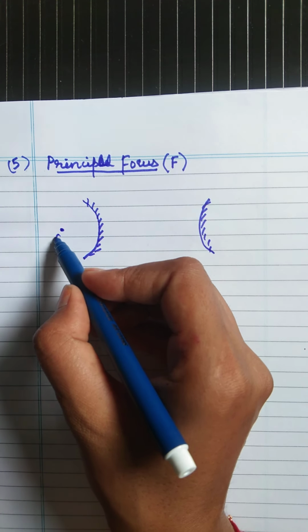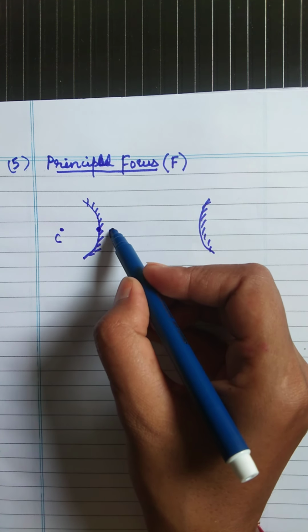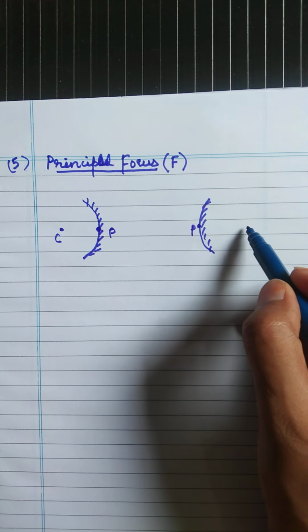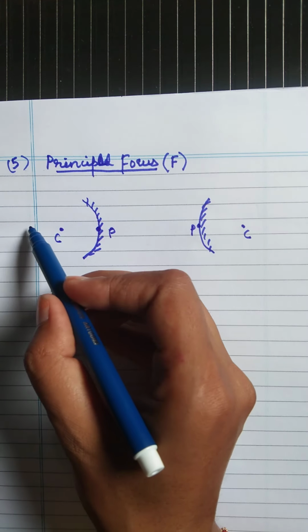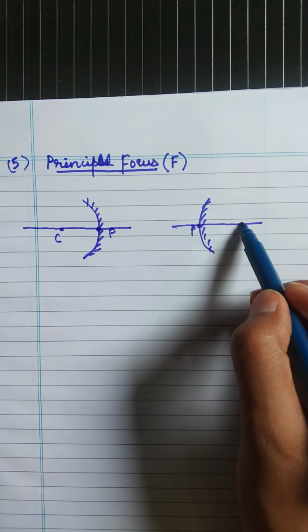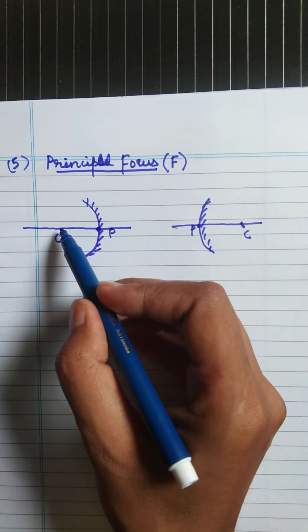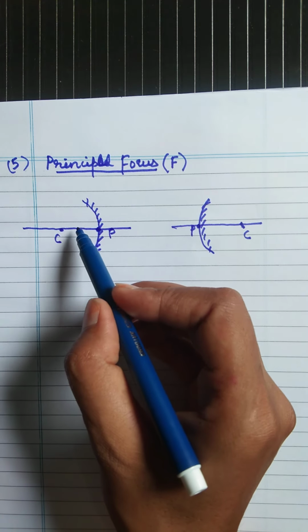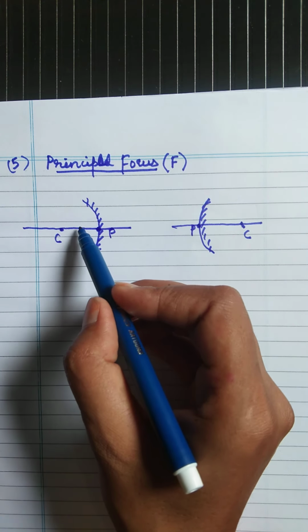So this is the center of curvature, this is the pole, and this is the principal axis. The midpoint between the center of curvature and the pole is called the principal focus.